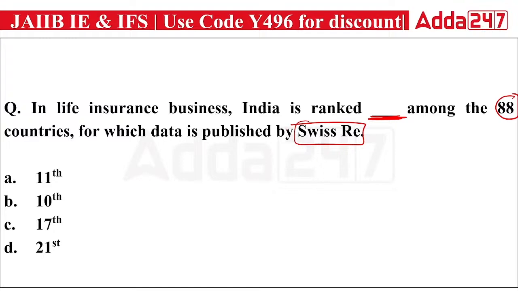Is it 21st? Okay, so India stands at the 10th rank. India's rank is 10th. Out of 88 countries in the life insurance business, India ranks at the 10th.